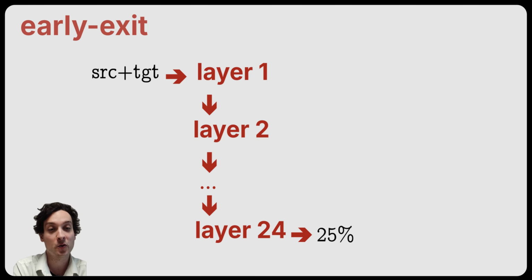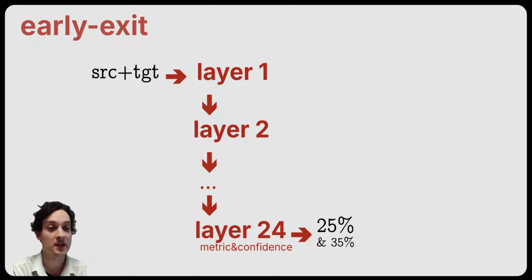Let's now talk about how the metrics actually work. Typically, trained metrics are some sort of transformer-based encoder with multiple layers. At the end, there is a regressor head that produces the final score. What we did was add an extra regressor at the end that predicts the confidence. However, before we get to the final prediction, we spend a lot of computation, and for some simpler inputs, we might not even need all layers.